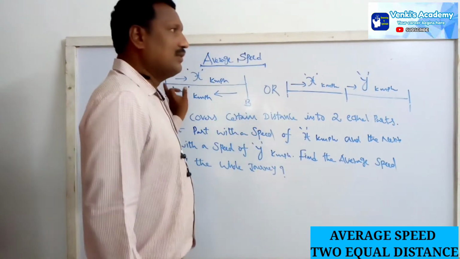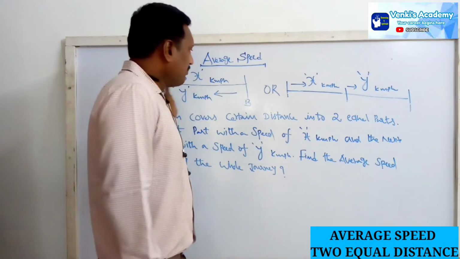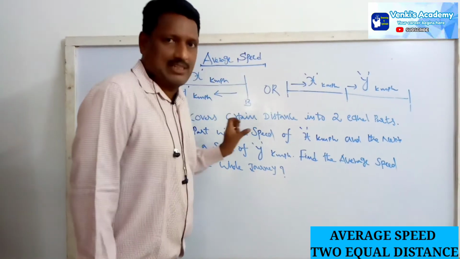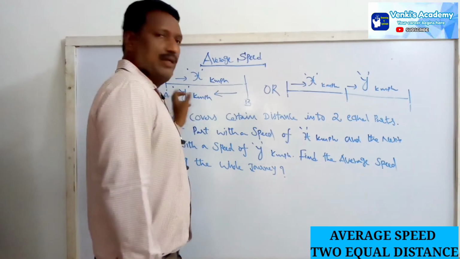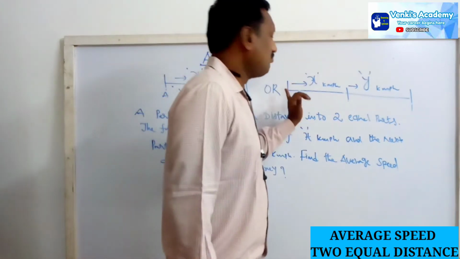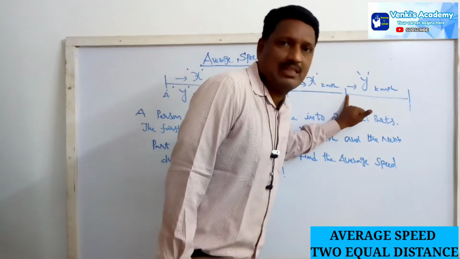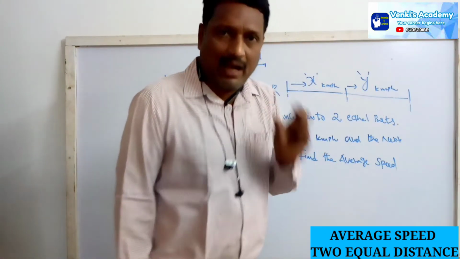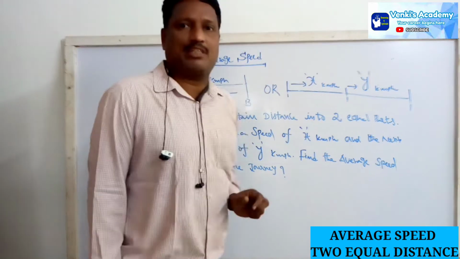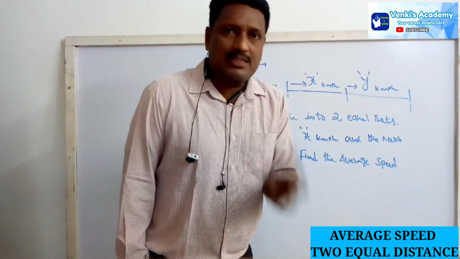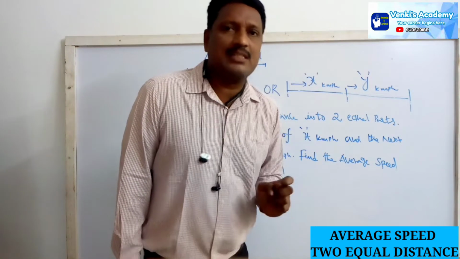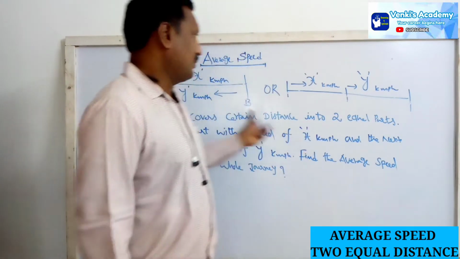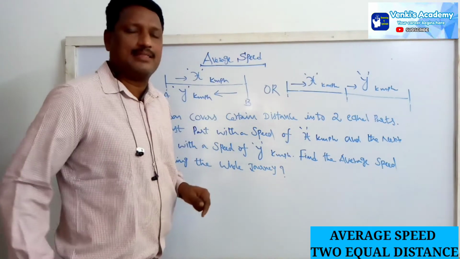Here also, 2 distances: from A to B, 1 equal distance, B to A. These 2 are equal distances. A to B with B to A, 2 equal distances. Here also, from here to here, 1 equal distance, next another equal distance, 2 equal distances. Whenever we want to find the average speed, we have to consider whether it is 2 equal distances or unequal distances. These 2 are equal distances. So here also we can apply the same formula.